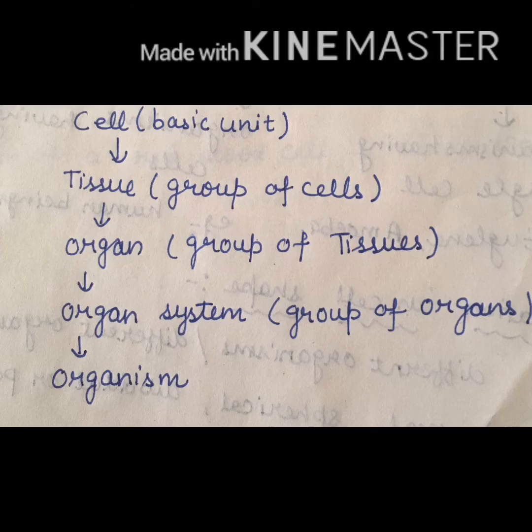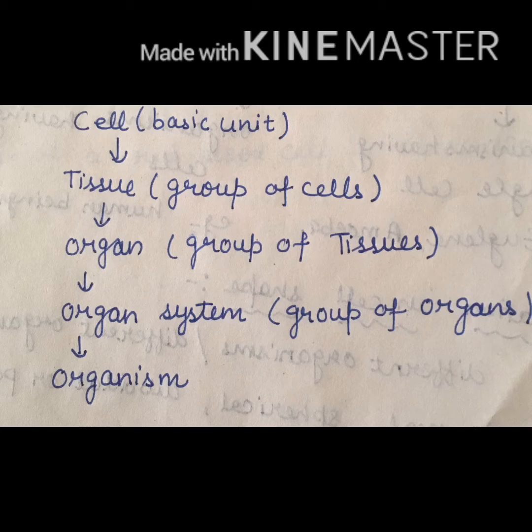These groups of cells form a tissue, and these groups of tissues form an organ. As in human beings, we know that there are several types of organs: internal organs, external organs. These organs are made up of tissues, and these organs collaborate to form an organ system.